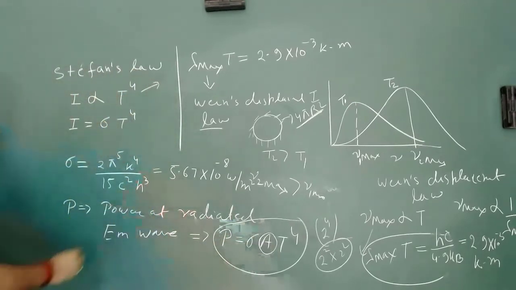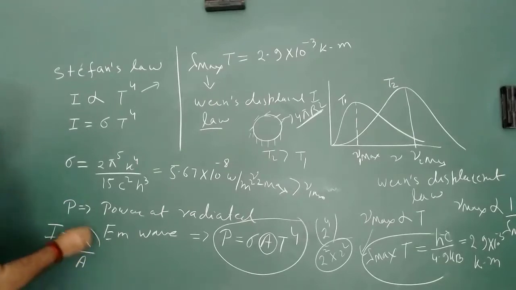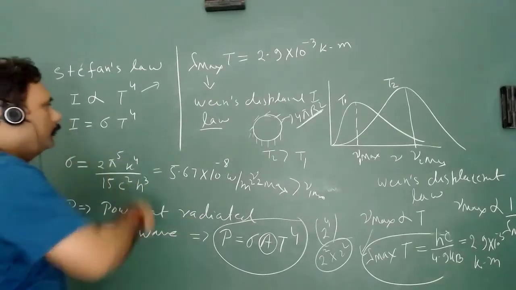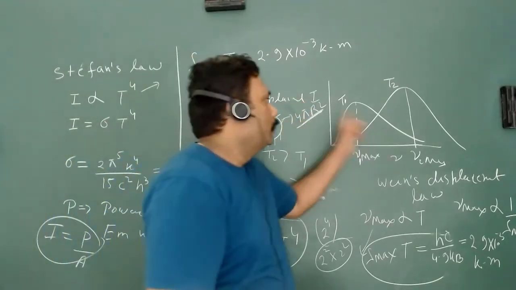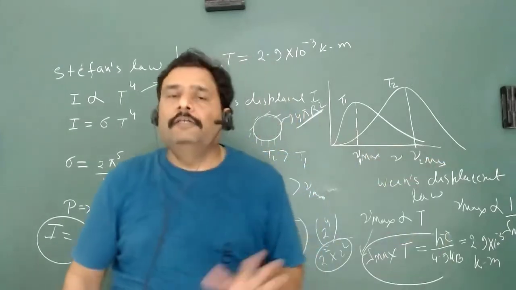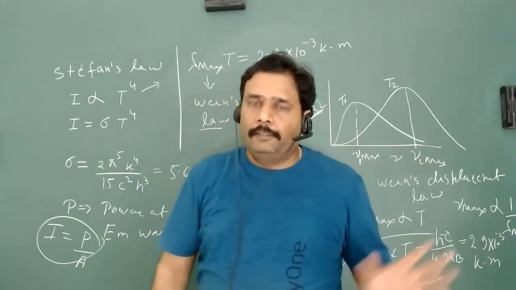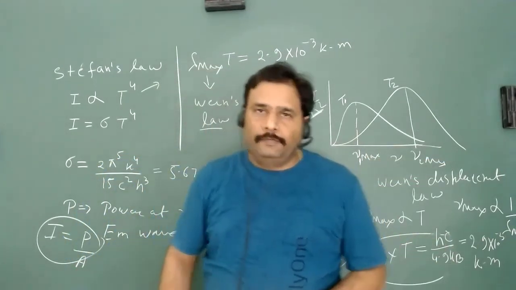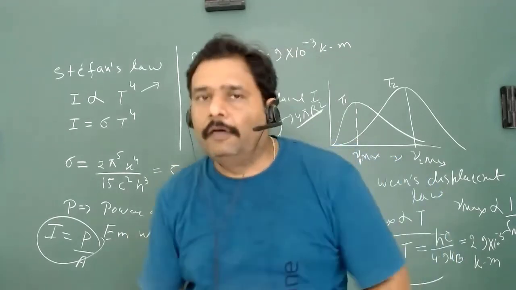So what is intensity? Intensity is nothing but power per unit area. This curve is all about intensity versus frequency or intensity versus wavelength. So we have seen all these observations, and these are the laws.